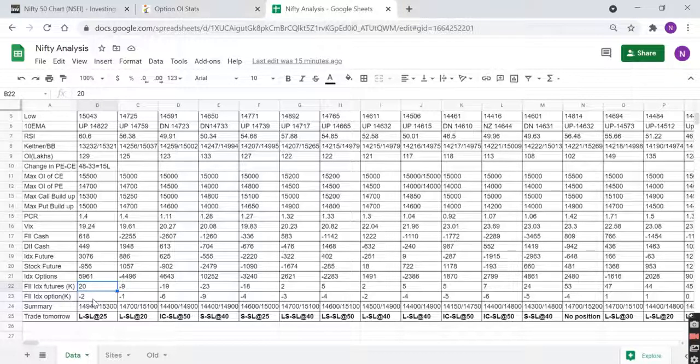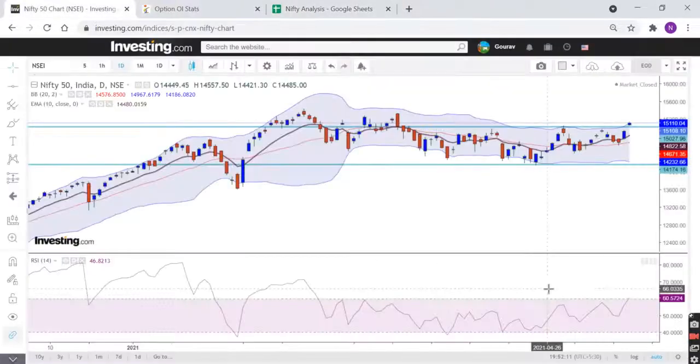Now index option, there is not much change. So for tomorrow, I'm looking at the range of 14,940 to 15,300. Why 940? Because yesterday's high is 940 and there is a gap. Sometimes the gap gets filled very soon. So even if that fills, the structure is positive, trend is up. So if there is a dip, better to buy.